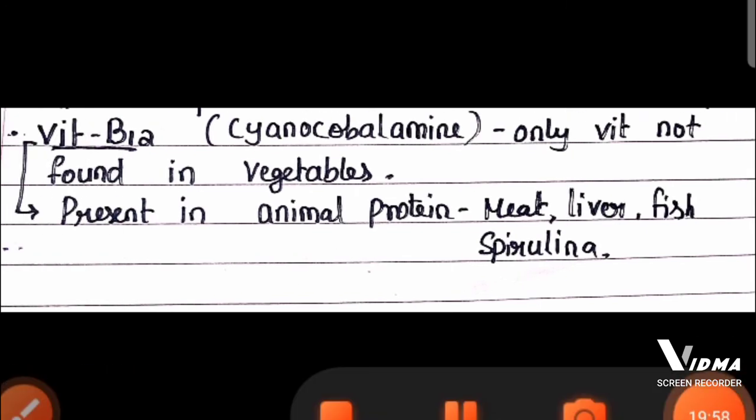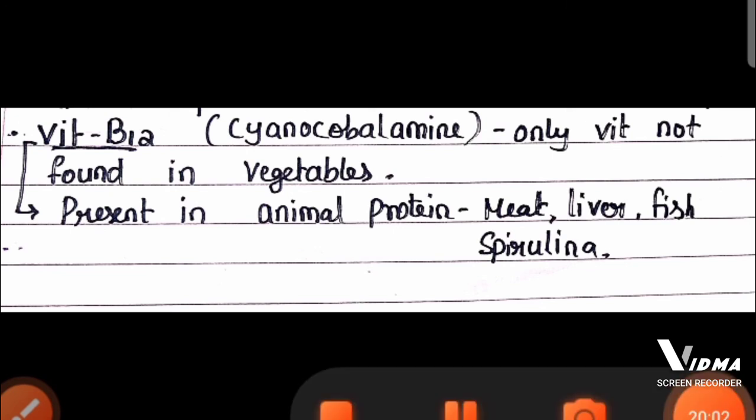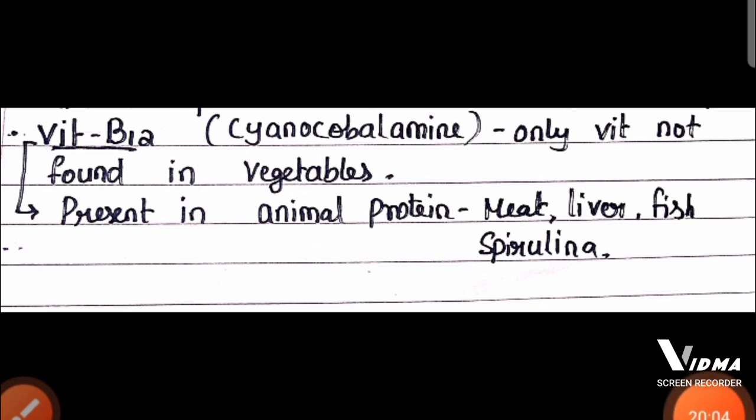So these are the important points about digestion and absorption. Please revise and make sure you are perfect in this topic for the NEET exam.